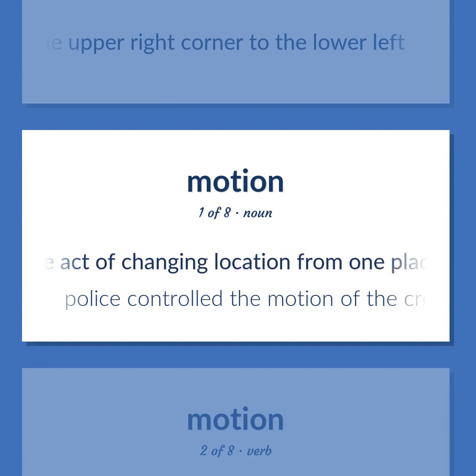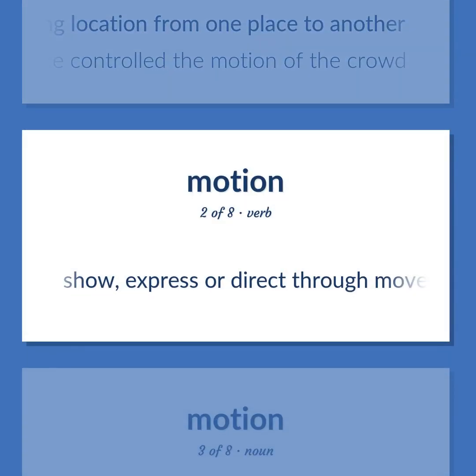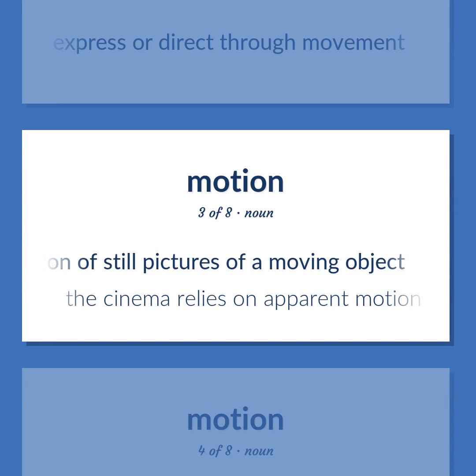The act of changing location from one place to another. Police controlled the motion of the crowd. Show, express or direct through movement. An optical illusion of motion produced by viewing a rapid succession of still pictures of a moving object. The cinema relies on apparent motion.